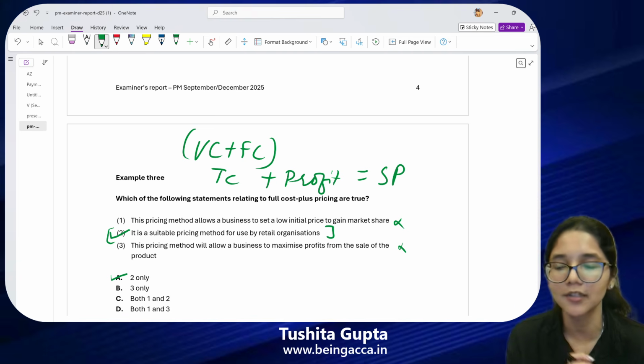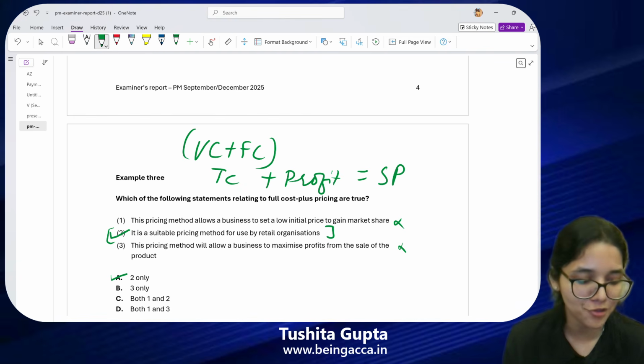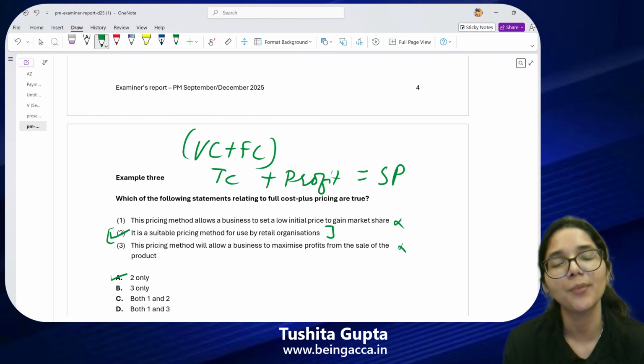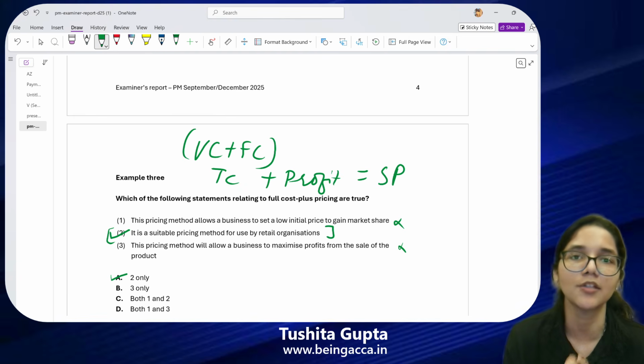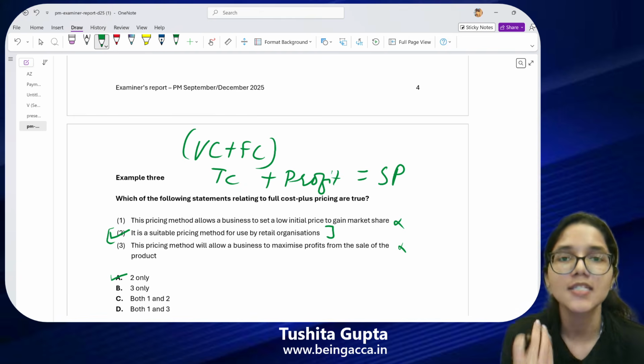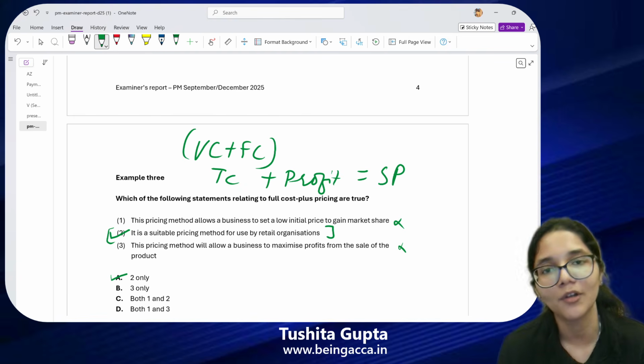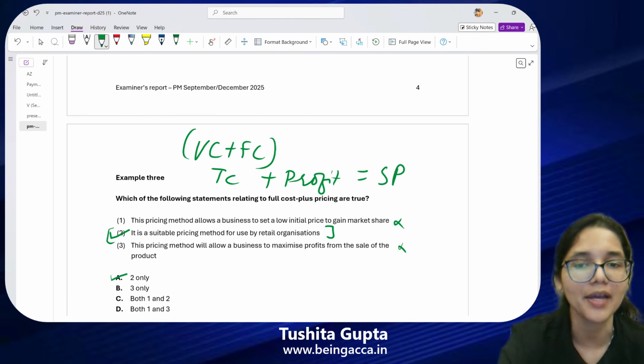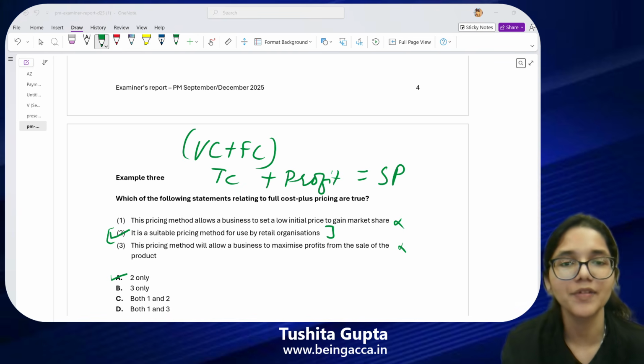I'm not saying that you should only rely on elimination, but for the questions where you people feel stuck, where you think that you're not able to figure out, you're not very sure about your answer, then in those questions, use these techniques like elimination. Smart work over hard work will always be better for you guys. All good till here? Should we head to the last question related to section A?